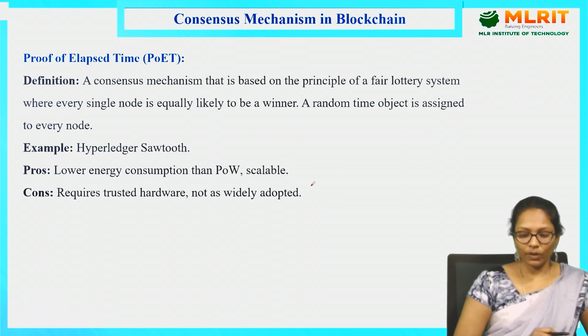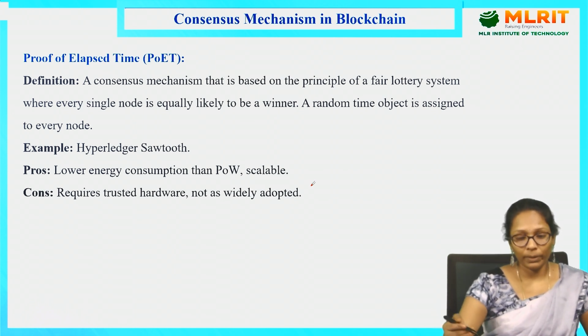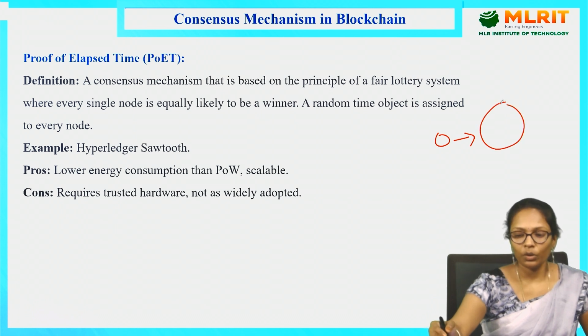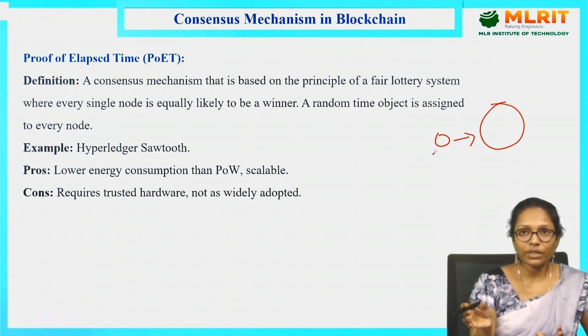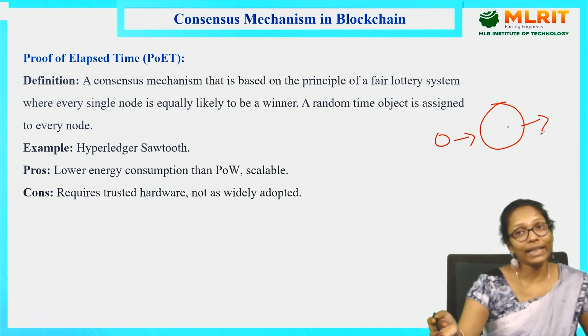Coming to the next one, proof of elapsed time. The name itself tells that each and every node involved in the mining process will be allotted a randomized timer. Just like round robin in an operating system, some timer will be given to the node, and within that duration of time only, the node has to validate the transaction.